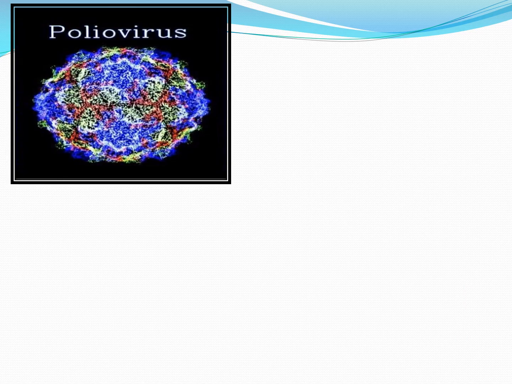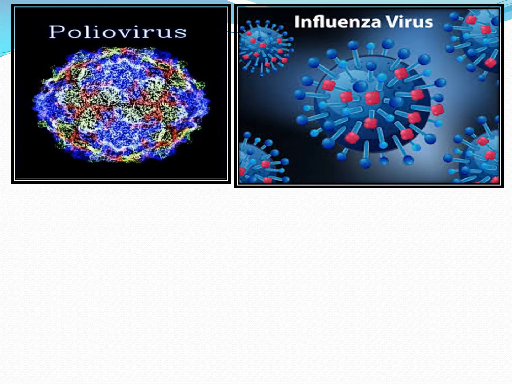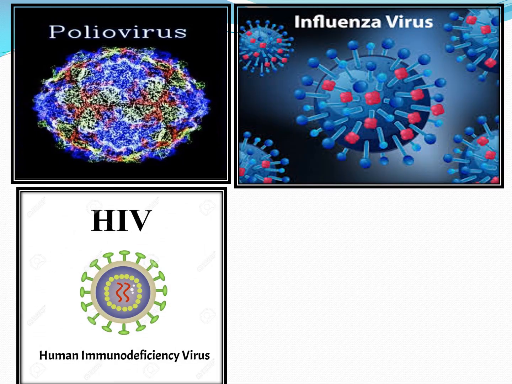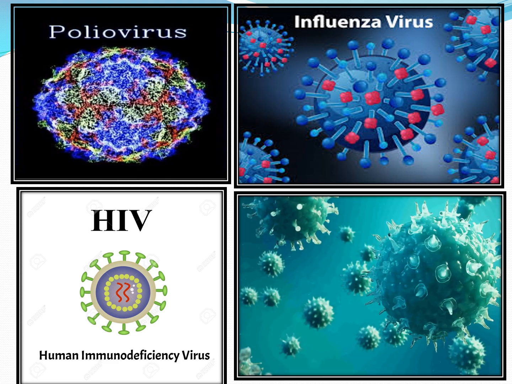There are many examples for viruses like poliovirus, influenza virus, HIV or human immunodeficiency virus, and picorna virus. There are many more viruses present. If you see, the total surface or the entire structure of viruses somewhat remains the same.